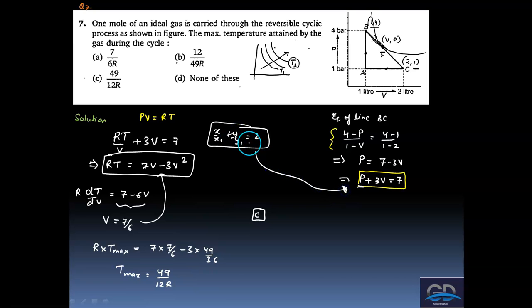The second and third methods I mentioned, you will be comfortable with when you have done quadratic equations thoroughly in maths, and in coordinate geometry you have done ellipse, right? Anyway, at this point we can solve it using the regular maxima-minima method, and we get the answer as 49 by 12R, which corresponds to option C.